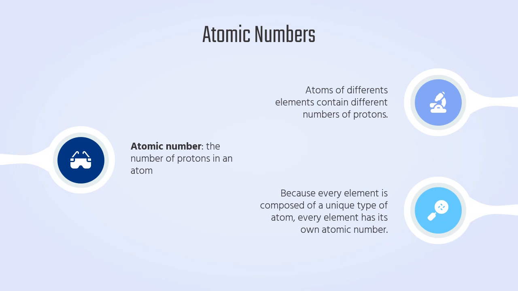Because every element is composed of a unique type of atom, every element has its own atomic number, which you can find on the periodic table of elements, which is something that we'll go over more in depth later.